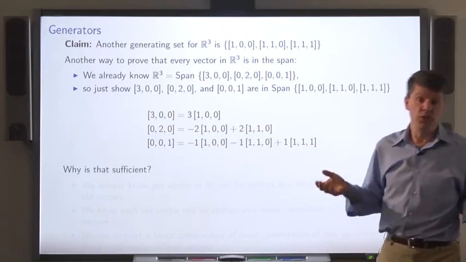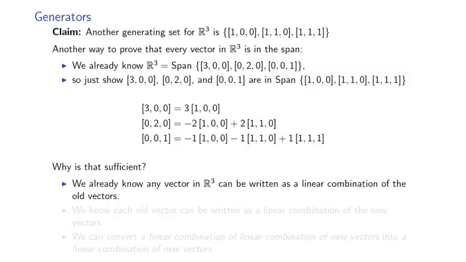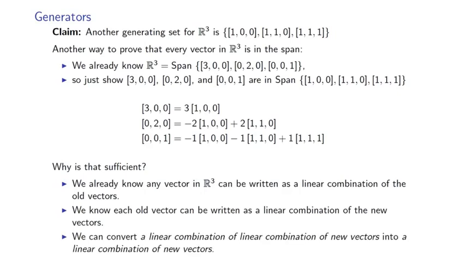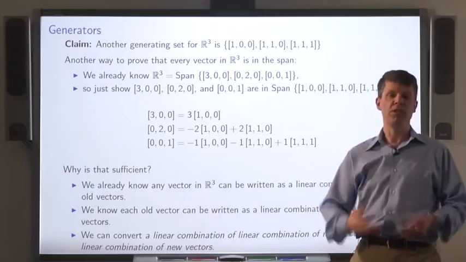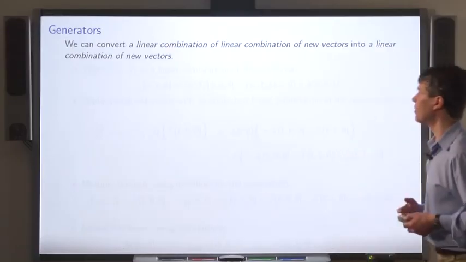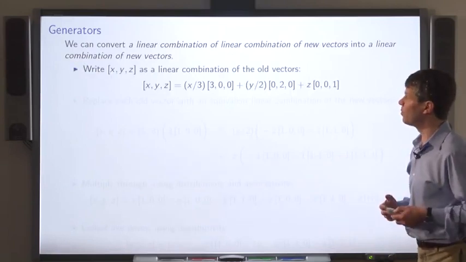Now, why does that do the job? Well, we already know that any vector in R3 can be written as a linear combination of the old vectors. And we know that each of the old vectors can be written as a linear combination of the new vectors. To put these together, we use the fact that a linear combination of linear combinations can be reduced to just a linear combination. Let's see how that goes.